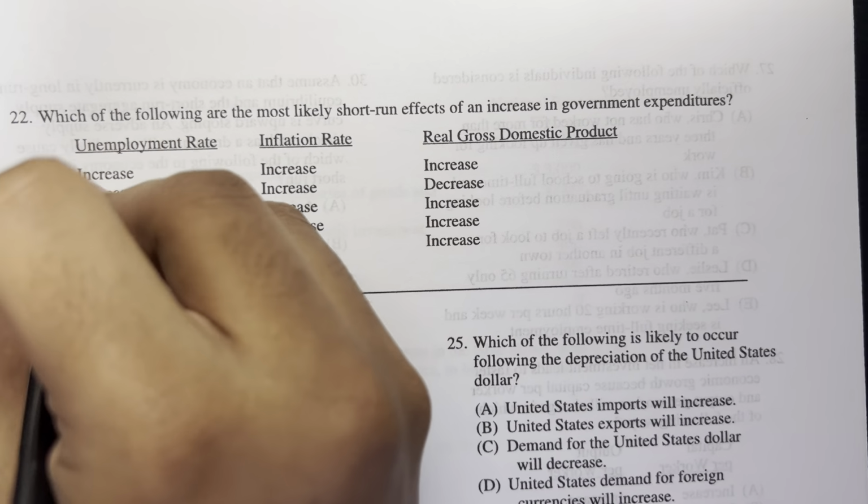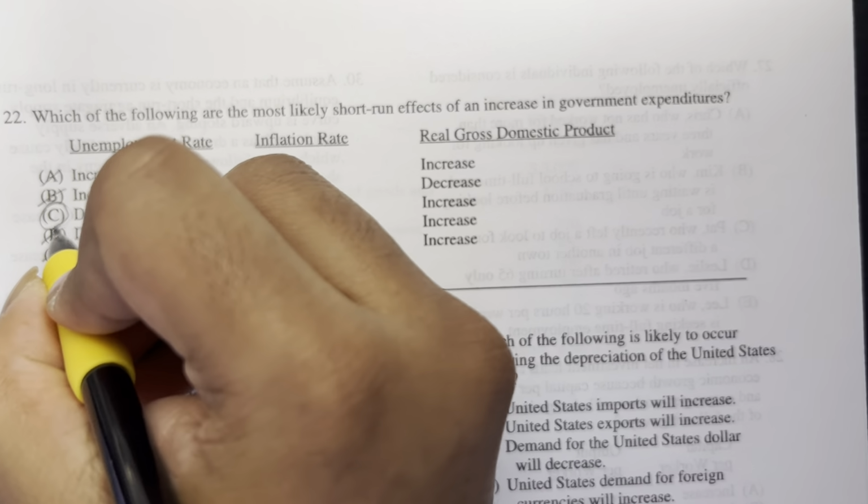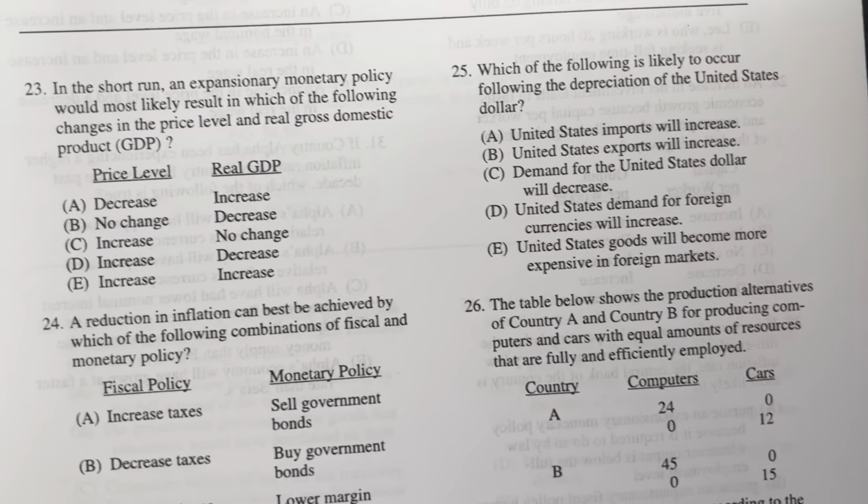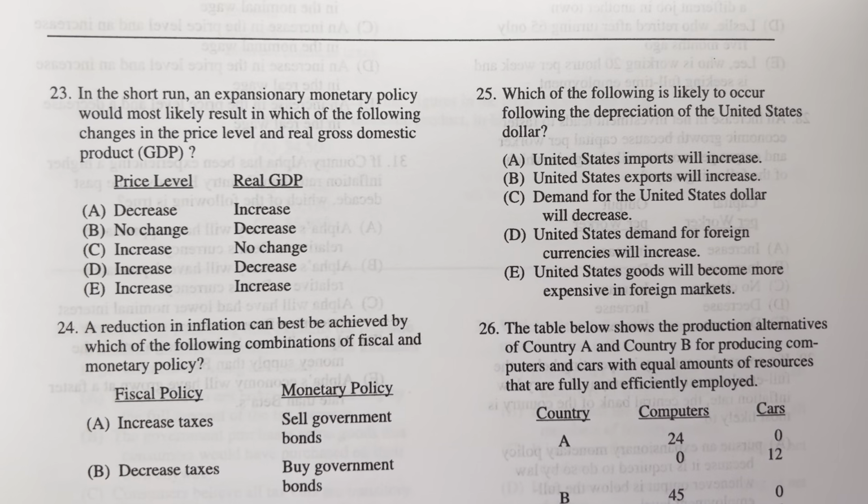All right. Next, 23. In the short run, an expansionary monetary policy would most likely result in which of the following changes in the price level and real GDP? Okay, expansionary monetary policy. Let's look at this. So you have the money supply like this, and you have money demand. Or sorry, I did it wrong.